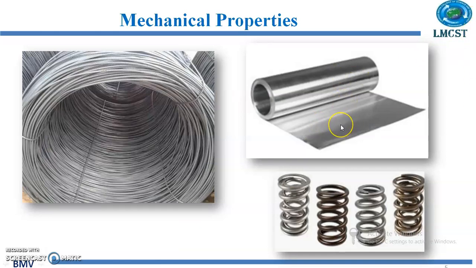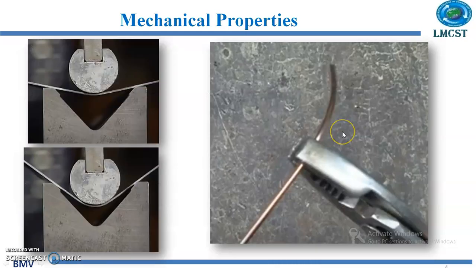That is because of the malleability property. We can form it into thin sheet and we can roll it. And here also we can see we are having a thin sheet, and that is bent into this form because that material is malleable.